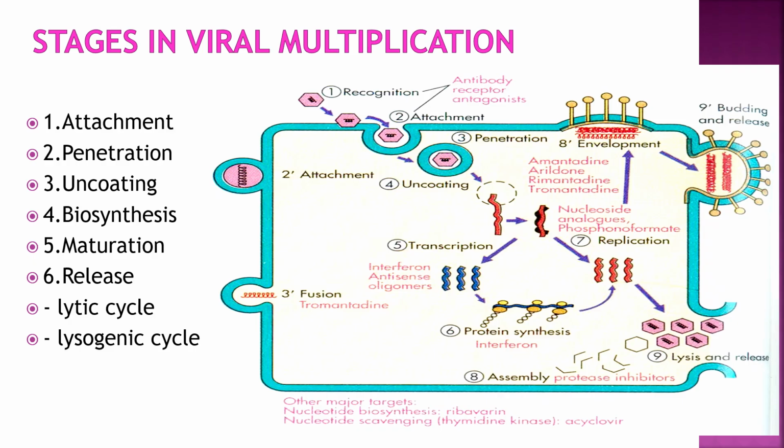Viral multiplication or replication. The first stage is attachment: viruses get attached to the host cell membrane by receptor recognition. Then penetration. Then uncoating, so all the parts of the virus get uncoated. Then biosynthesis: there is protein synthesis by transcription and translation mechanisms. Then maturation: different parts of the virus get assembled and then released, either by lysis of the cell, that is the lytic cycle, or by budding and release.